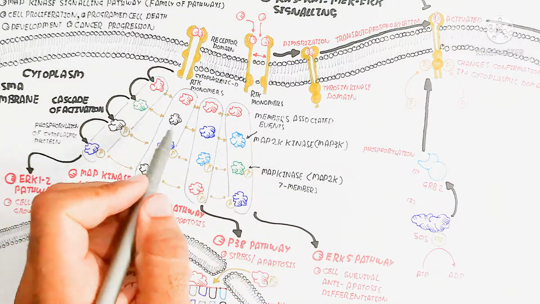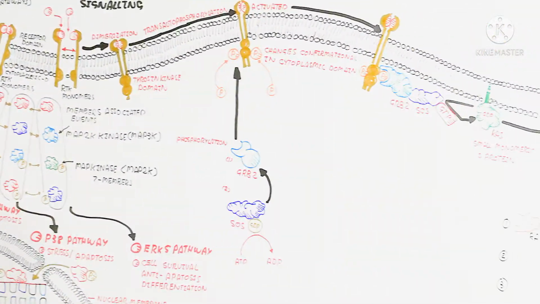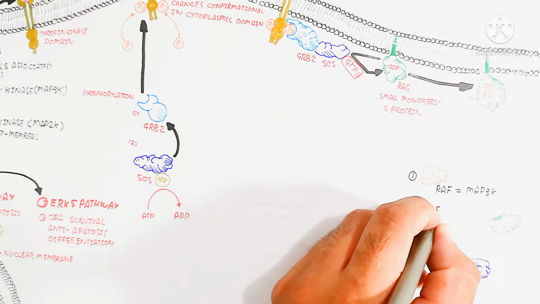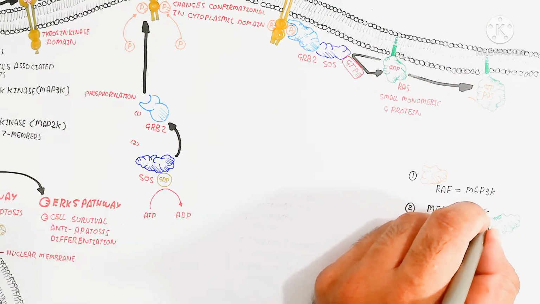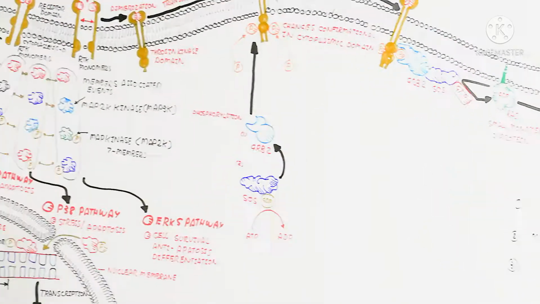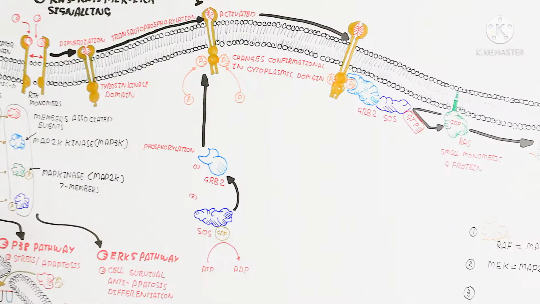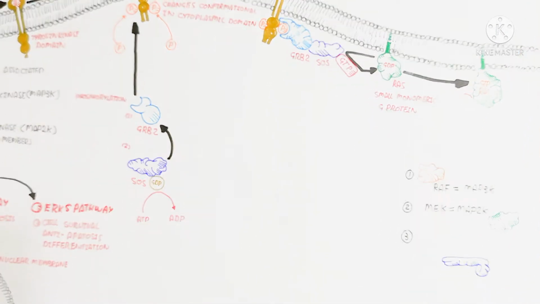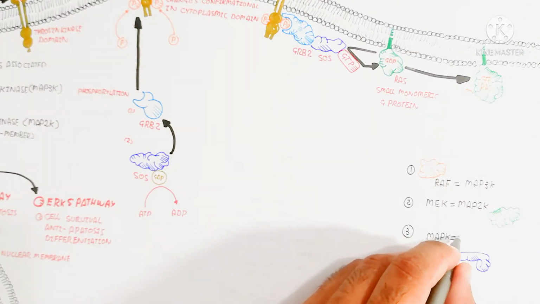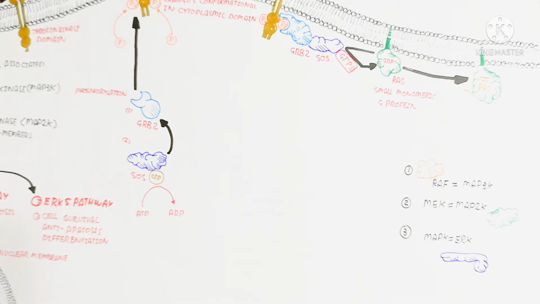Here is the MAP2K, a type of MAP kinase, and it has 7 members.